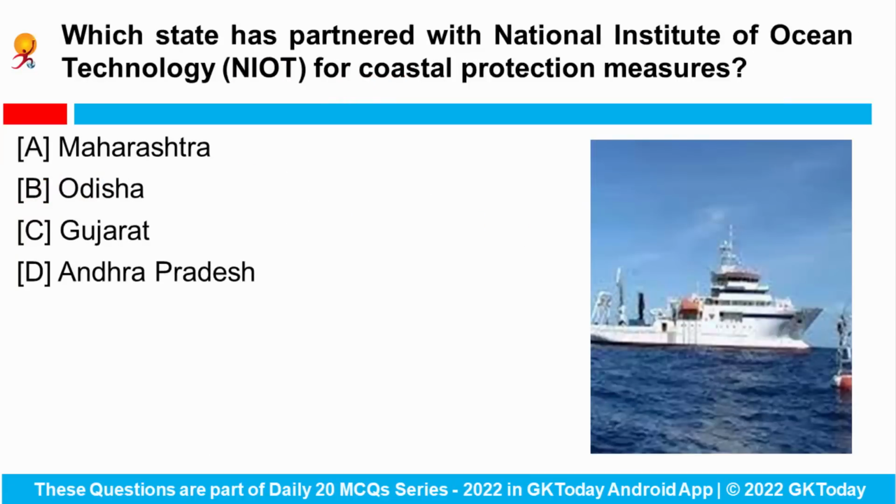Next is, which state has partnered with the National Institute of Ocean Technology for the coastal protection measures? So the state government of Odisha joined hands with the National Institute of Ocean Technology, which lies in Chennai, for protection of saline embankments and coastal protection measures.